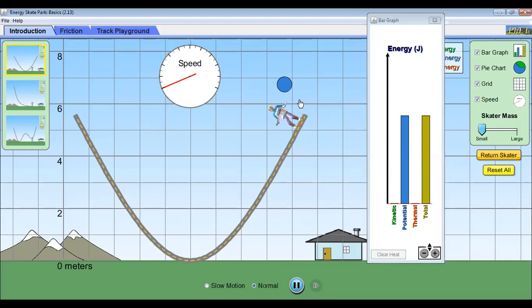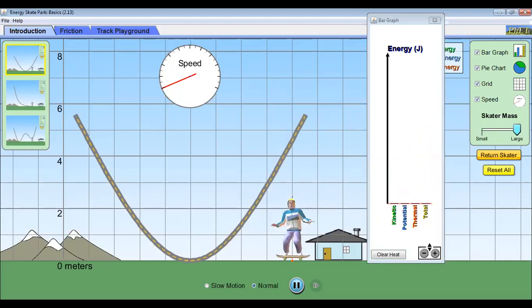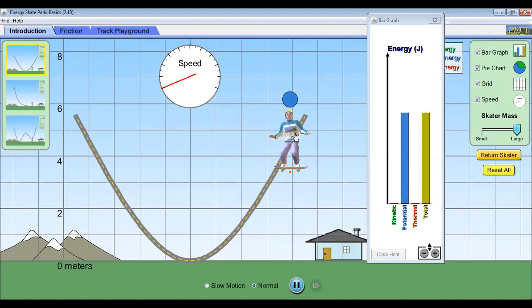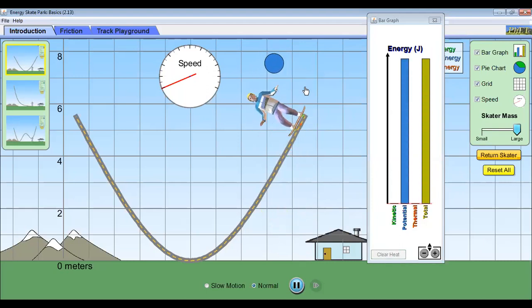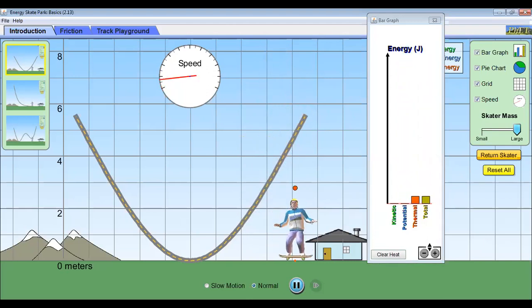Why? Because the mass of the skater is less. If I increase the mass of the skater, now see, it's going beyond the length. See, the energy is going beyond the length. And in the same way, when I decrease it, you will find that the mass is changing, and that's why the kinetic and the potential energy is also changing. So definitely it affects.